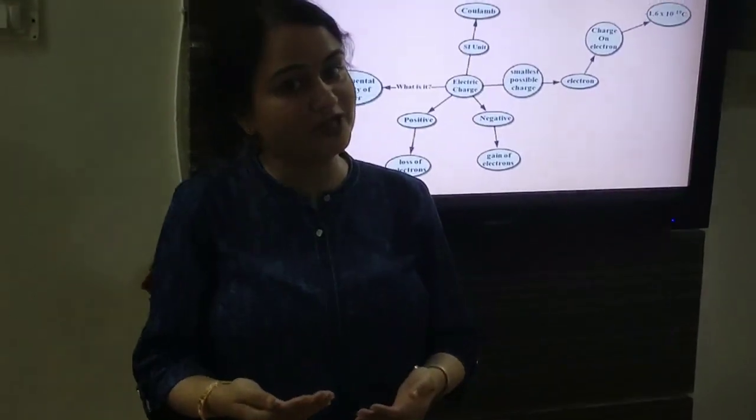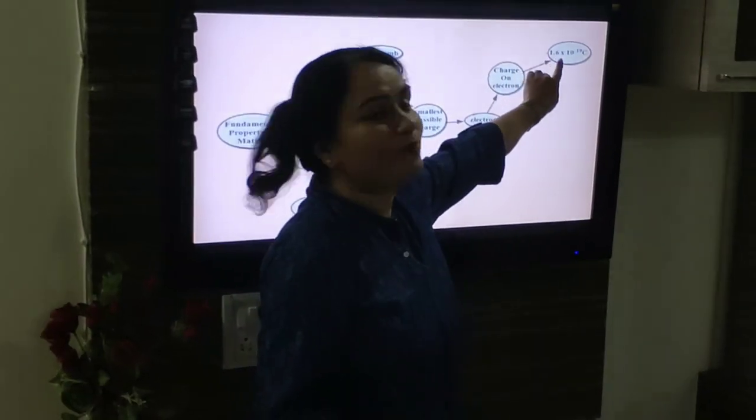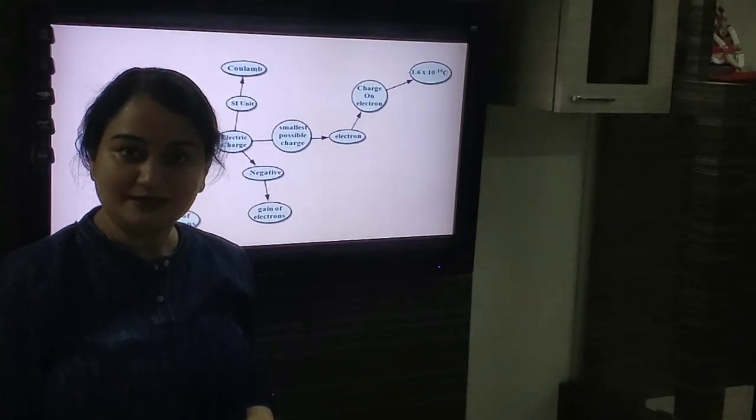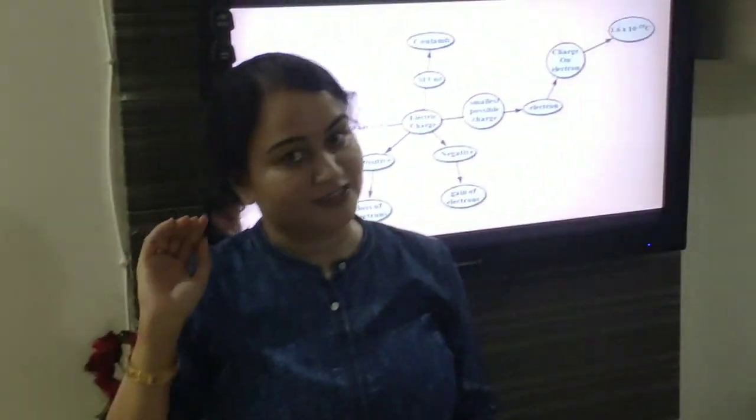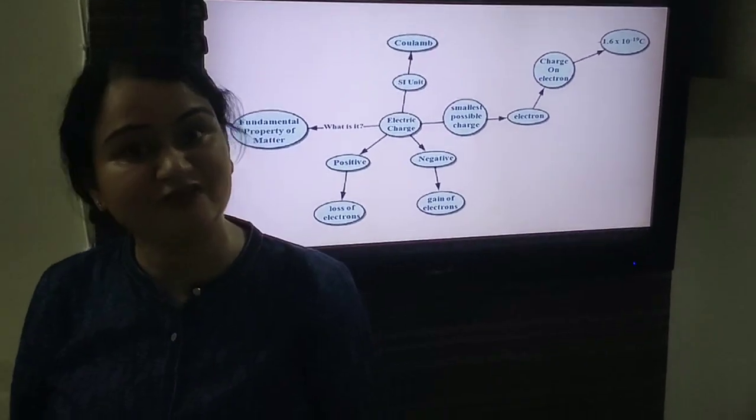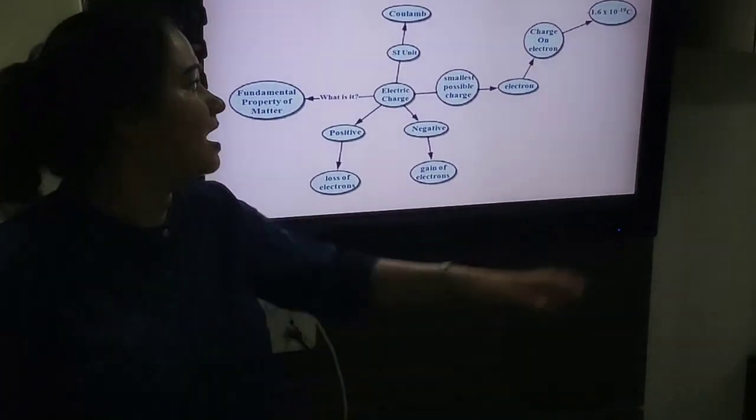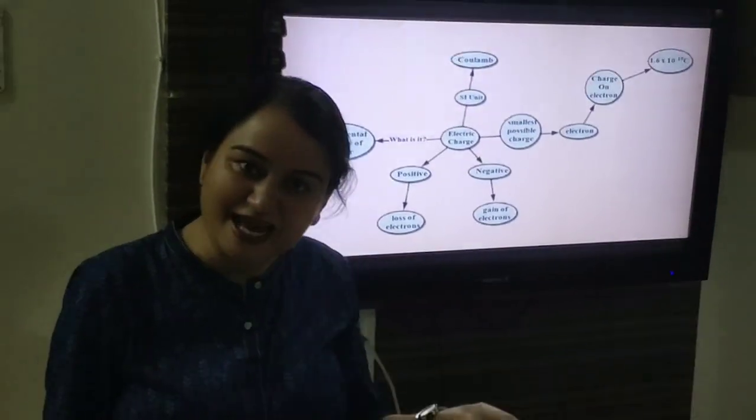Similarly, if an object gives two electrons, charge on it will be plus 2 into 1.6 into 10 raised to the power minus 19 coulomb. That is 3.2 into 10 raised to the power minus 19 coulomb. Similarly, if an object accepts two electrons, charge on it will be equal to 3.2 into 10 raised to the power minus 19 coulomb with the negative sign.